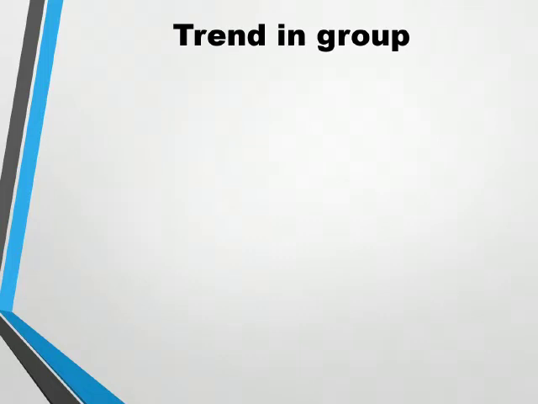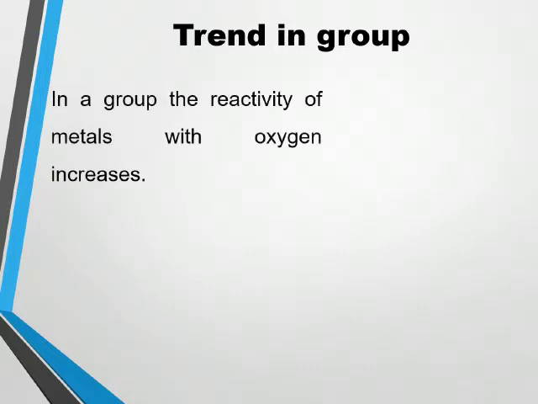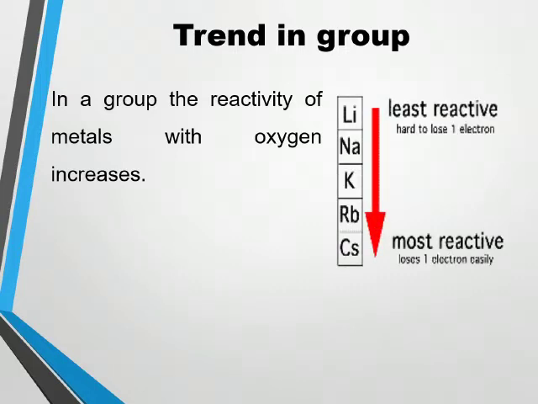Discussing the trend of reactivity in the group. When we are talking about the group, reactivity of metals with oxygen increases as we move top to bottom. Why does this happen? Because atomic size increases as we move from top to bottom. As atomic size increases, the distance between the nucleus and outermost electron increases. Due to that increased distance, the force of attraction between the nucleus and outermost electron decreases.